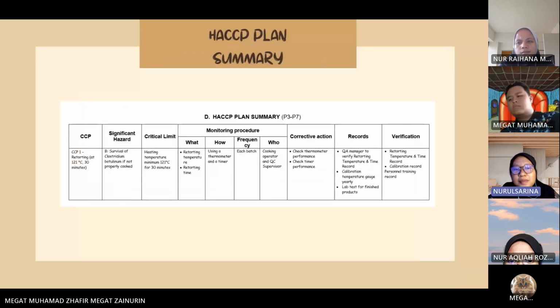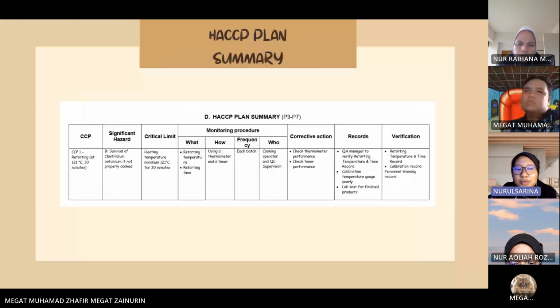So this is the HACCP plan summary. As we already know, the CCP is the retorting process, where there is survival of Clostridium botulinum when the food is not properly cooked. The critical limit in this step is a heating temperature of minimum 121 degrees Celsius for 30 minutes. The parameters that play an important role in this step are retorting temperature and retorting time. How to prevent this from happening? By using a thermometer and a timer for each batch.